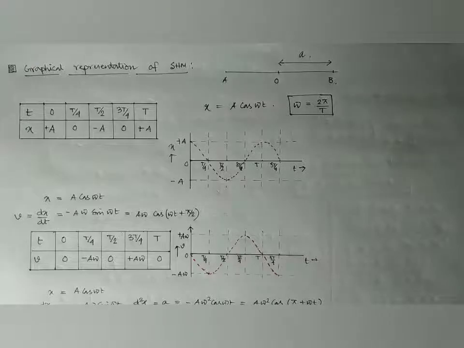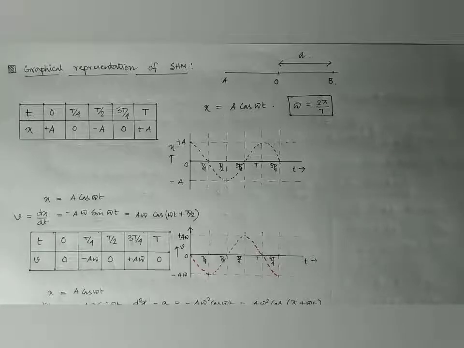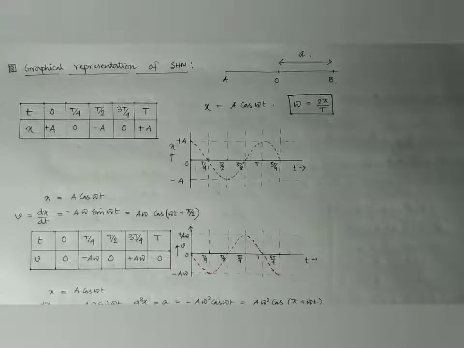The length of this distance, that is the amplitude, is A, and x equal to A cos omega t, as it is starting its motion from one of its maxima, the terminal point. So at t equal to 0, cos 0 is 1, that is x equal to A. So x equal to A cos omega t is taken as the equation for simple harmonic motion. And we know that omega, the circular frequency, is related to the time period, the time required for a complete oscillation, by omega equal to 2 pi by T. First of all, the displacement x is given by A cos omega t.